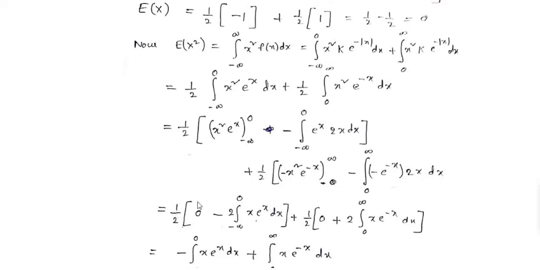therefore 1 by 2 into here if we replace x with 0, 0 into this function will become 0. Here if we replace x with minus infinity, e power of minus infinity means 0, 0 into this function will become 0.